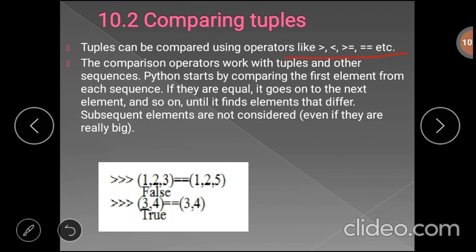Here in this particular example, in the first tuple we have 1, 2, 3. In the second tuple we have the items 1 to 5. First it will compare the first item in the first tuple with the first item in the second tuple, which is the same. Then it will compare the second items, which are also the same. Then it will compare the third items. The third item in the first tuple and the third item in the second tuple are not the same, so it will return the value False. In the second example, both tuple values are the same, so it will return the output True.